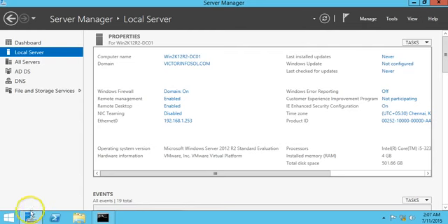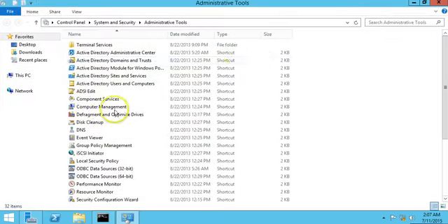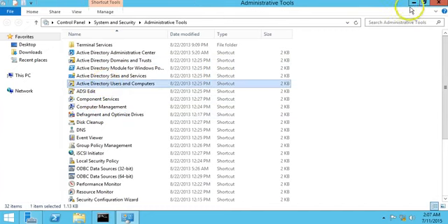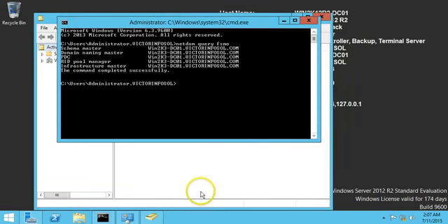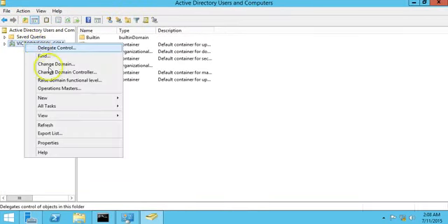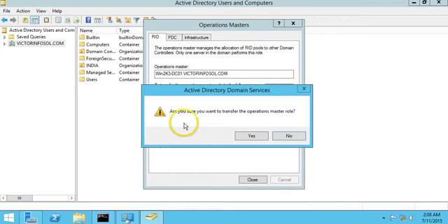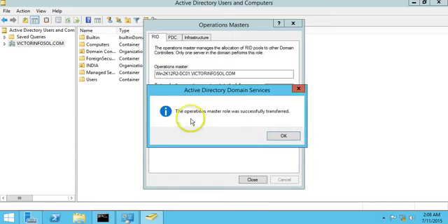I am going to open my administrative tools and Active Directory Users and Computers. I am going to right click on my domain name and click on operation masters, and here you can verify the operation master role is win2k3dc1. I am going to change this, and it's confirming: are you sure you want to transfer the operation master role? Yes. You can verify the operation master role has been transferred successfully.